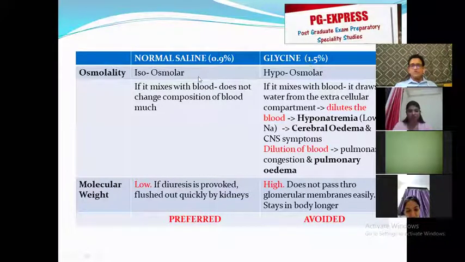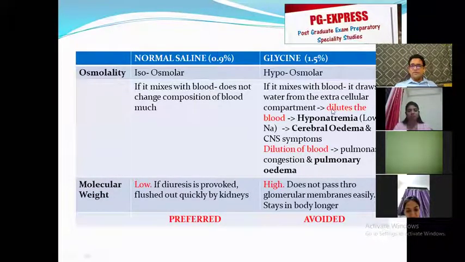Isoosmolar means that the osmolality is the same as that of the blood, meaning from a practical perspective, it is equal in electrolyte concentration with the blood. Glycine, on the other hand, is hypoosmolar. It is hygroscopic in nature, if one were to speak in simple terms. So if normal saline mixes with the blood, it does not change the composition of blood that much.